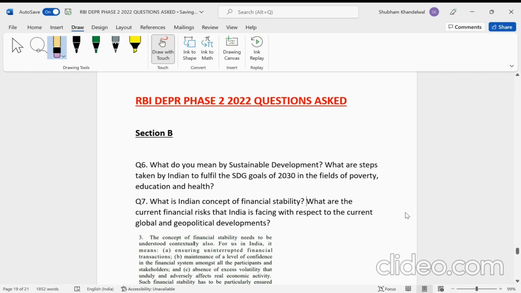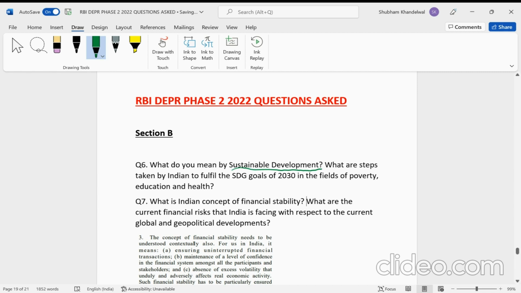Now, in section B, the first question was, "What do you mean by sustainable development? And then, what are the steps taken by India to fulfill the Sustainable Development Goals of 2030 in the fields of poverty, education, and health?" Now, guys, I think it is a very generic question, I would say. So, what do you mean by sustainable development?